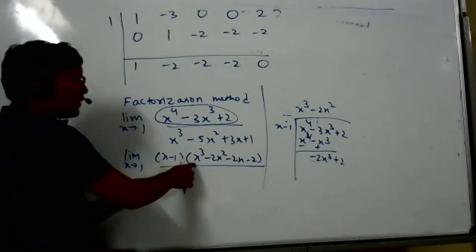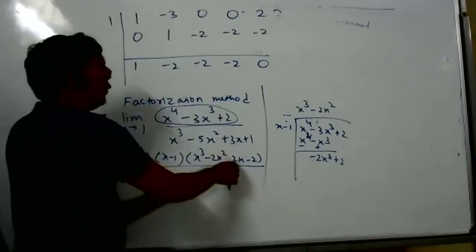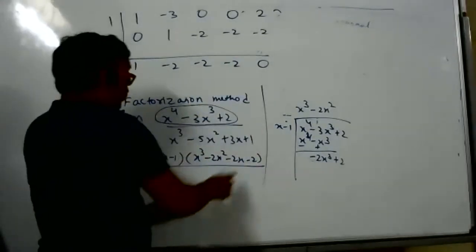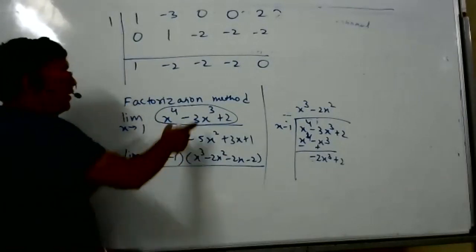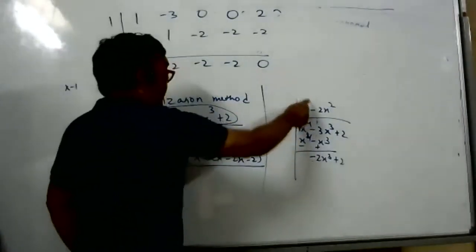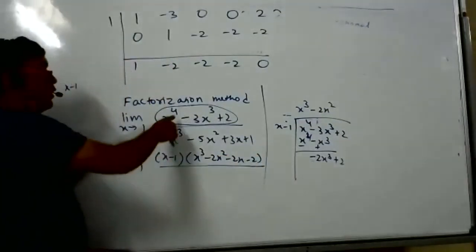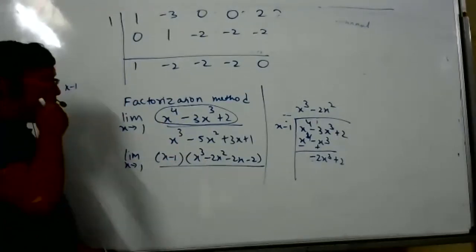And I will write x cube minus 2x square minus 2x. And this is the constant. Why did I write x minus 1? I should write it, students, because this is the dividend. Dividend is equal to divisor into quotient plus remainder. Remainder is 0. So dividend is equal to divisor into quotient. Are you understanding or not, Keshav?